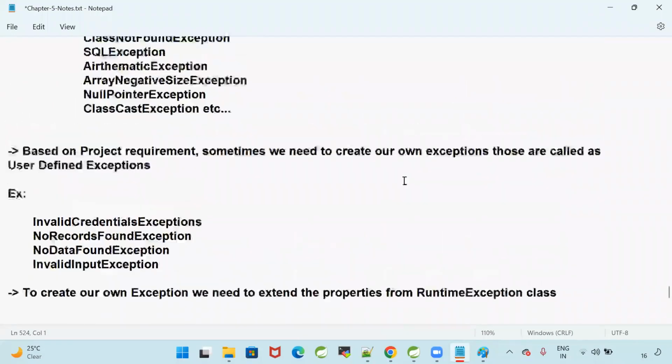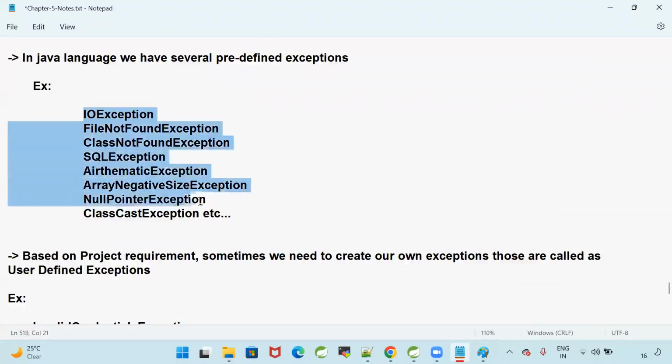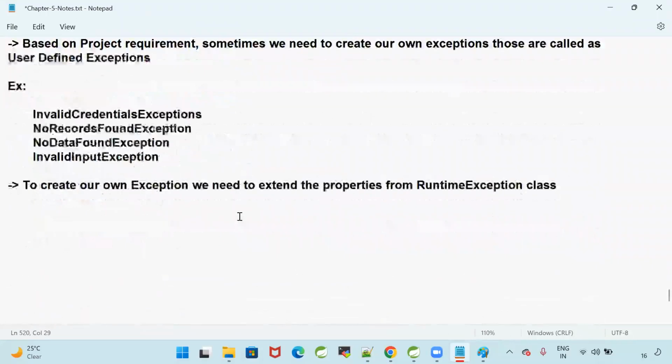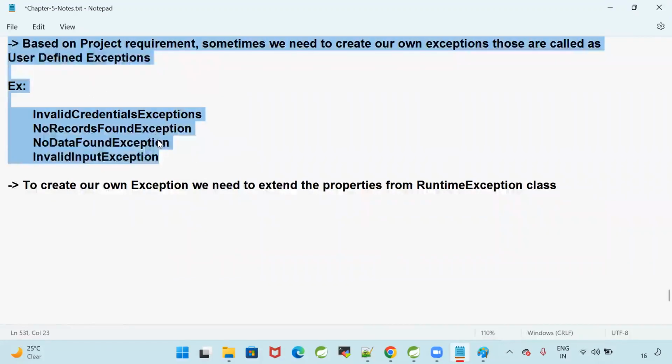In Java, there are already some predefined exception classes available which we can use, and they will occur when you make some mistake in the program. When you make some mistake in the program, JVM will throw these exceptions. These are already available. But according to my project requirement, I need to create my own exception, right? So the process of creating our own exception is called a user defined exception.